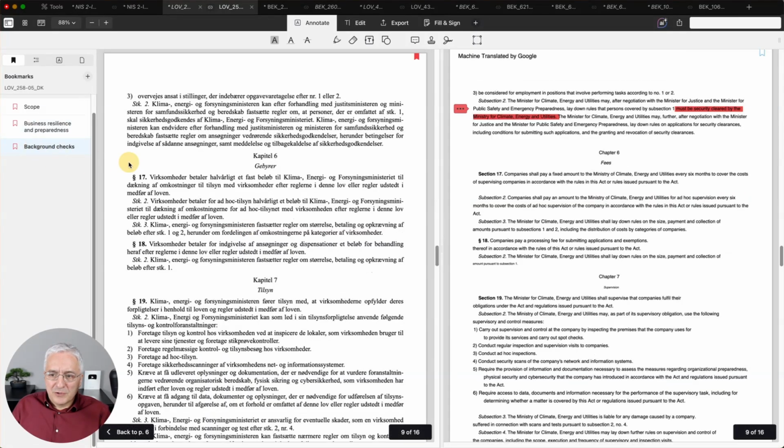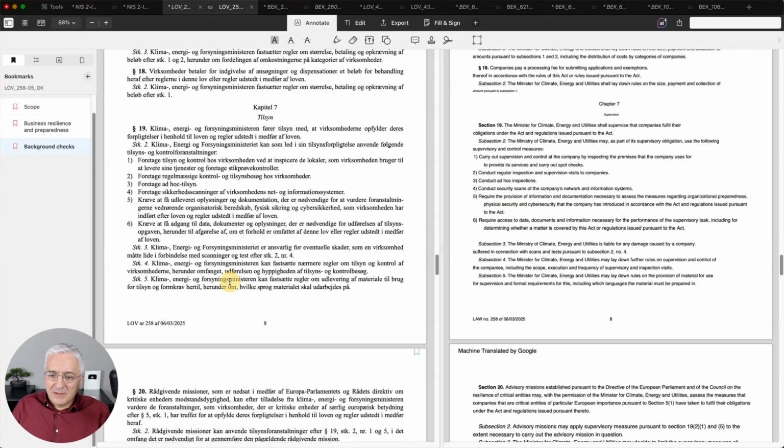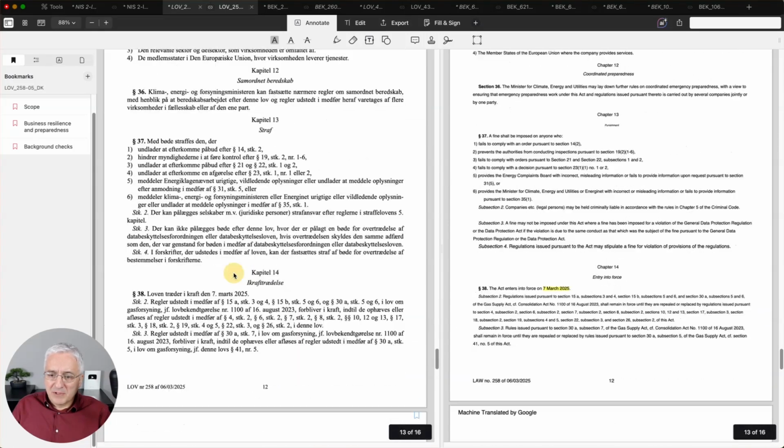And so let me just show you one thing that is kind of specific for this law, and that the companies need to perform this background check and security clearance. So something that this does not really exist in NIS2 directive or CIR. And then the rest of the document doesn't provide any more details.